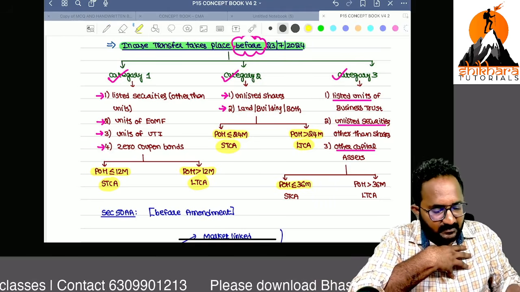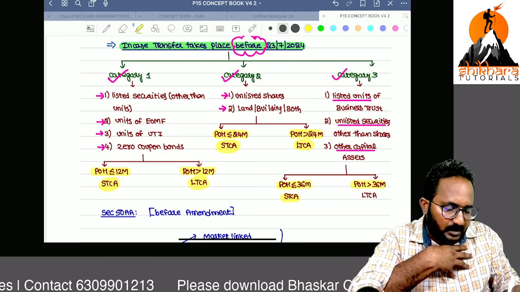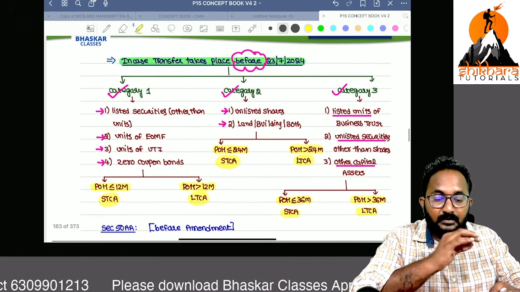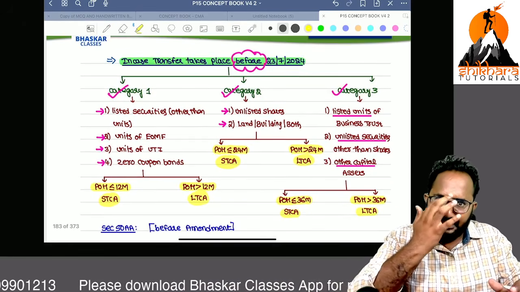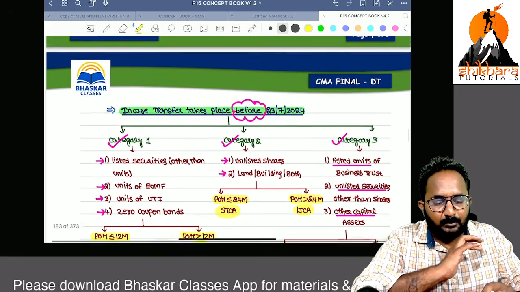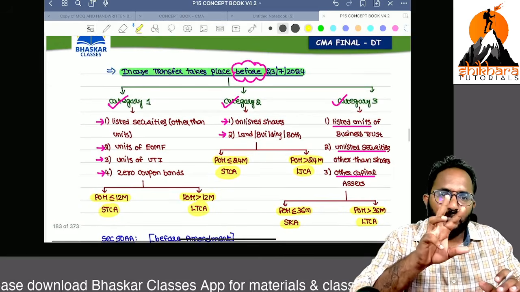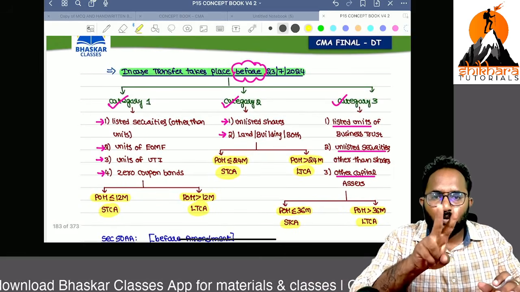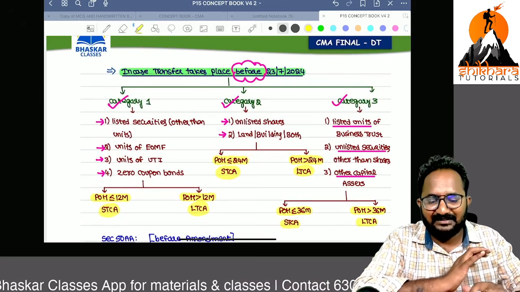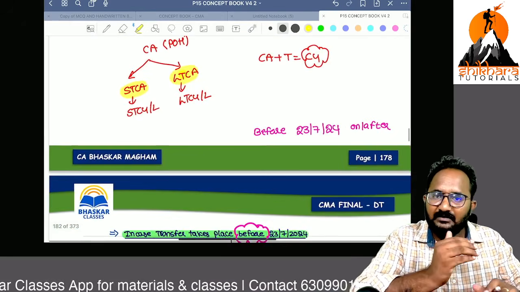Now you have to verify 36 months: less than or equal to 36 months is short term, more than 36 months is long term. It is an earlier provision, known from the intermediate level also. But what is the amendment? Before that, we had three categories, based on 12 months, 24 months and 36 months, and we could categorize into short term as well as long term.